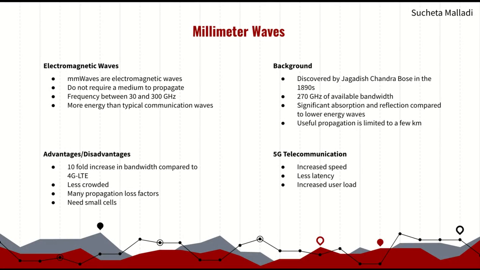So to summarize it all, millimeter waves are electromagnetic waves and do not require a medium to propagate. They hold a frequency between 30 and 300 gigahertz and have more energy than that of typical communication waves. They were discovered by Bose in the 1890s and have about 270 gigahertz of bandwidth. And when compared to lower energy waves, there's significant absorption and reflection, so useful propagation is limited to a few kilometers.